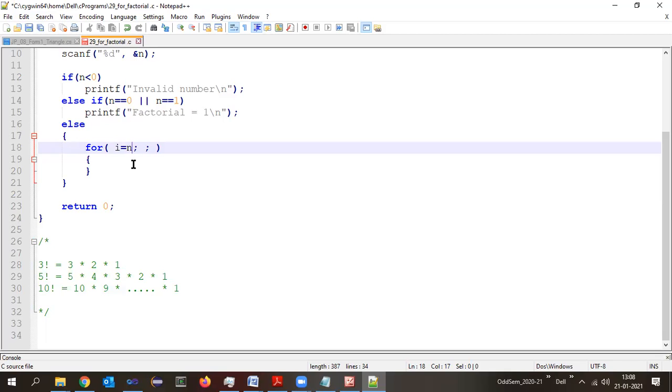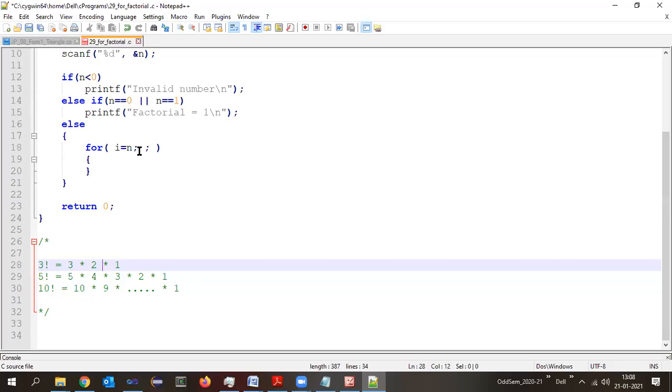That is determined by the condition, right? That is the final value. If you look into these examples, the final value is what? 1. So I start from n up to 1, right? So what will become the condition here? What will be the condition now here?